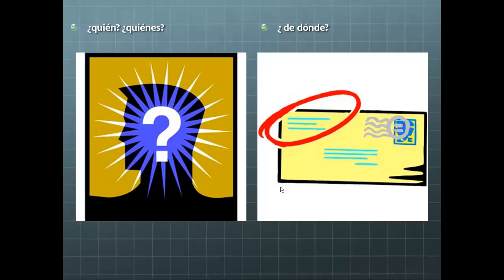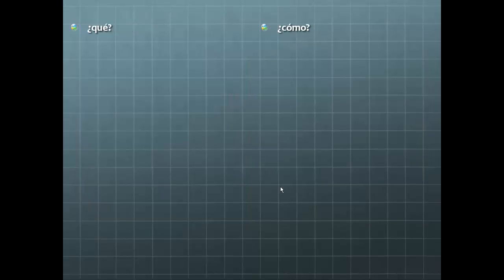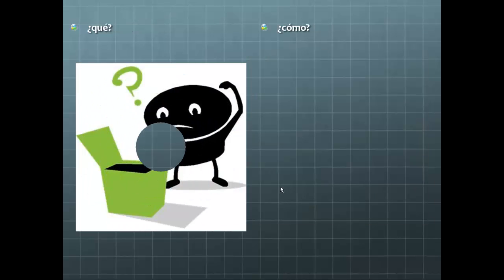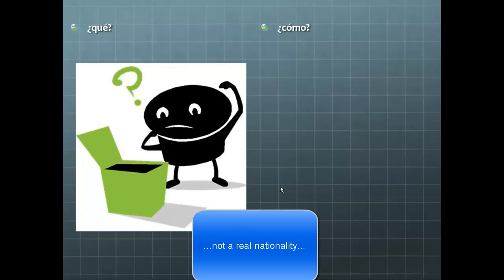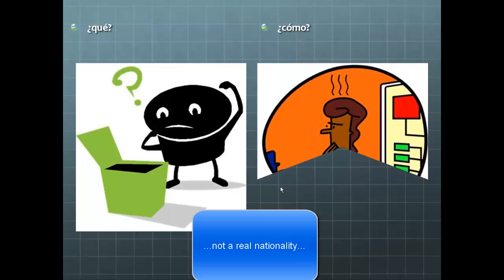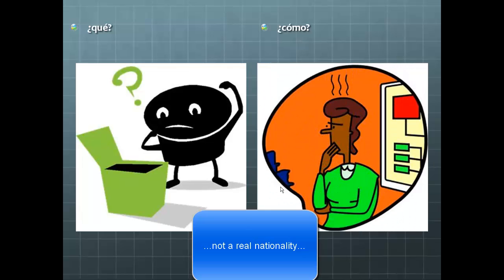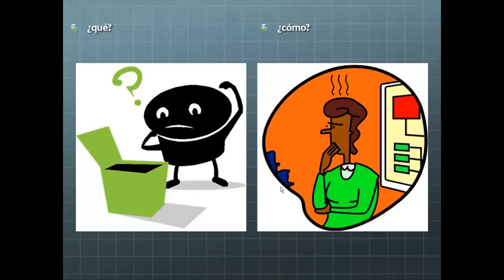Where is Marta from? ¿De dónde is from where? ¿Qué? You look inside the box, you don't recognize what it is, you ask, ¿qué? Means what? And ¿cómo? How do you figure this out? How do you do this? I don't understand. How does it work? ¿Cómo? How?